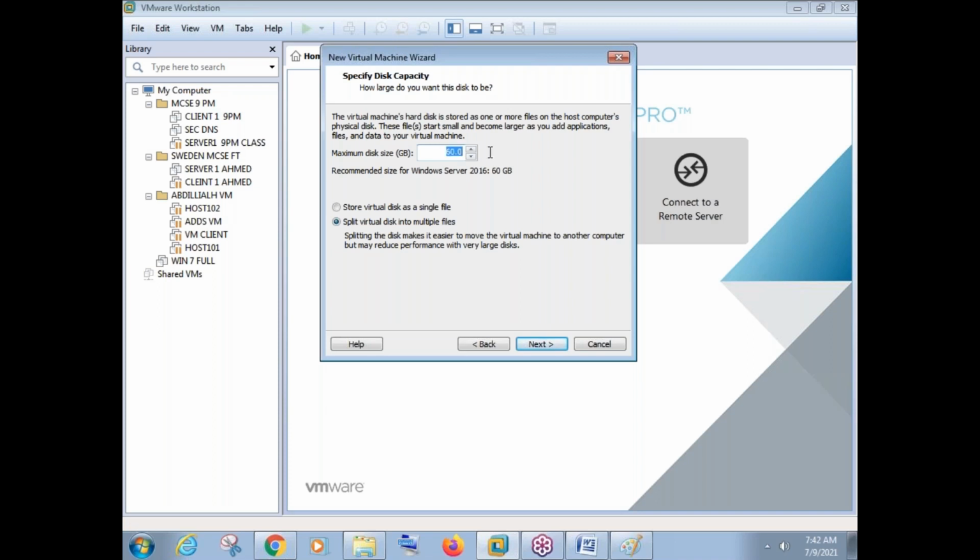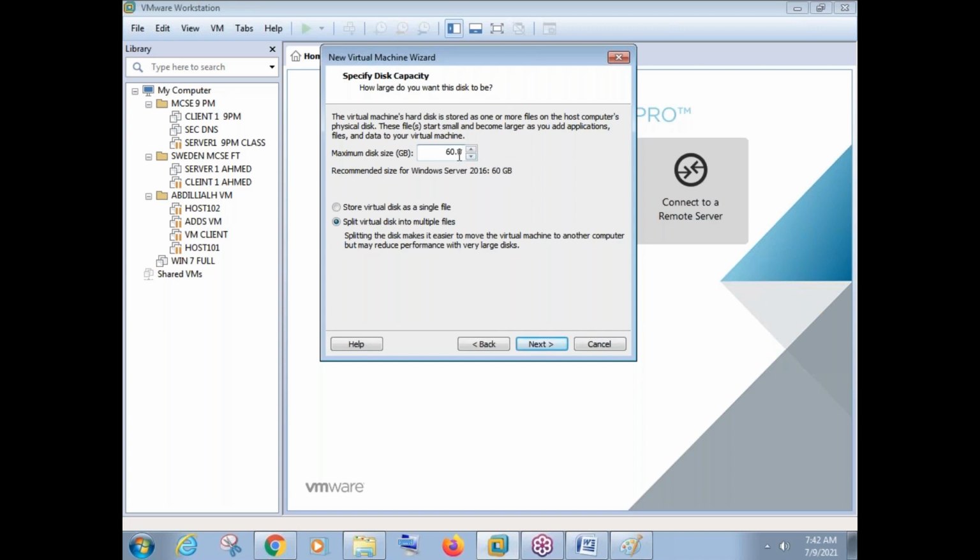Like I said, if you say 60 GB, maximum it will use 60 GB, but it is not using 60 GB every time. Every time it is using like 15 GB, 12 GB, or maximum 20 GB. If you're saving more data, it will use more space. But in practicals, we are not saving GBs of data. We'll just create some 5-7 folders for practical purposes. That's it. So 60 GB is more than enough.